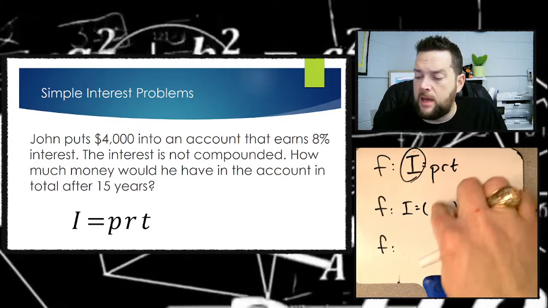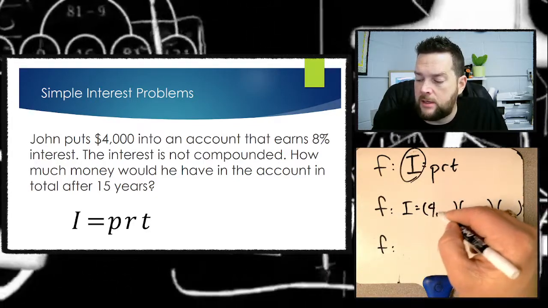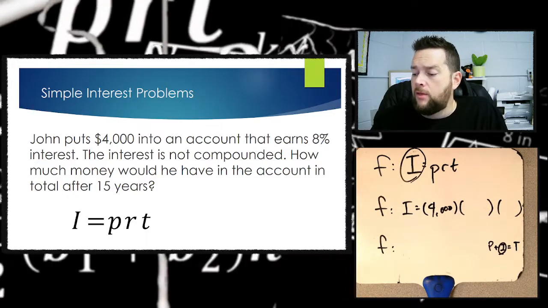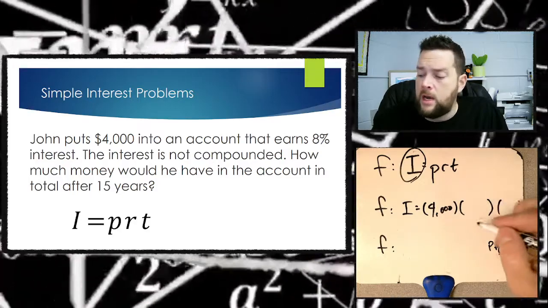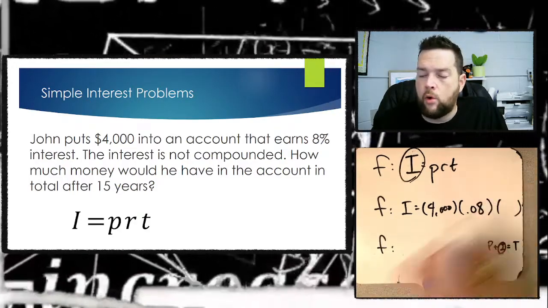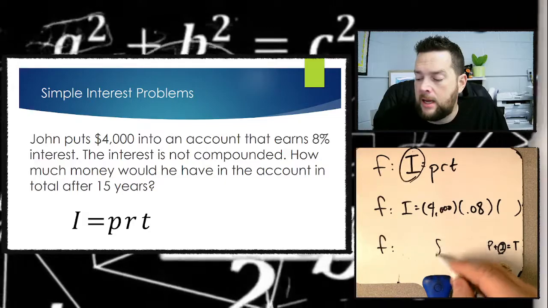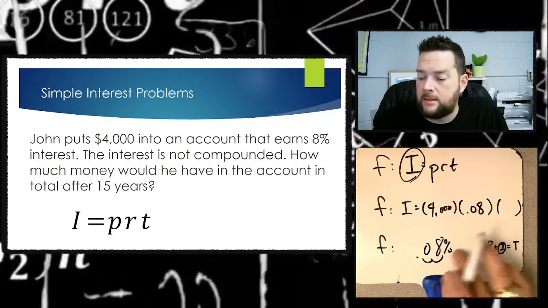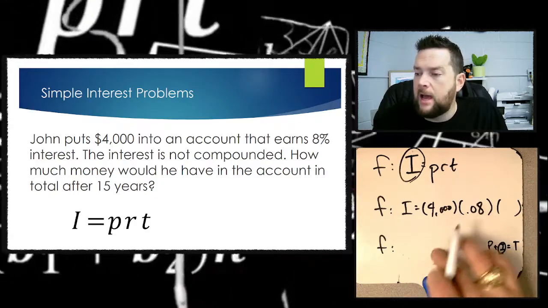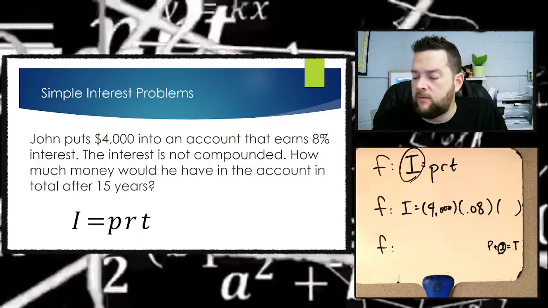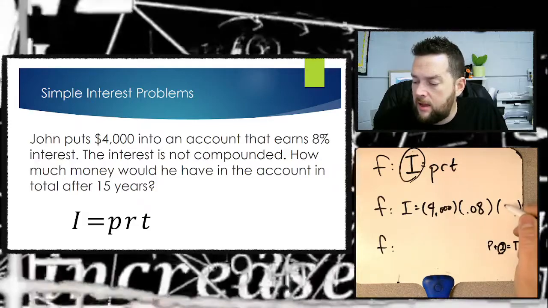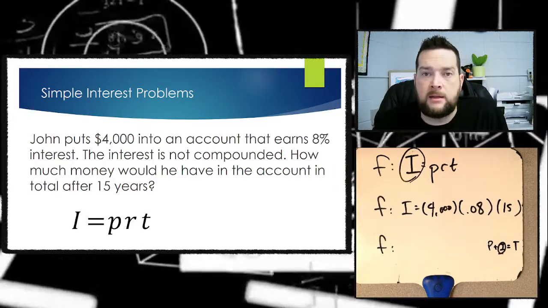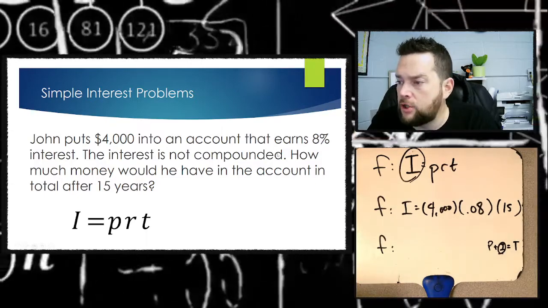The first one, the P, is the principal. That's $4,000. That's the original amount of the savings. The rate is 8%, but we need to convert that to a decimal before we put it in as our rate, and 8% as a decimal is 0.08. And then the time, we need to see if it's given to us in years. It sure is. That 15 right there is 15 years, so we're going to put the 15 inside there. And then we're going to do the multiplication.